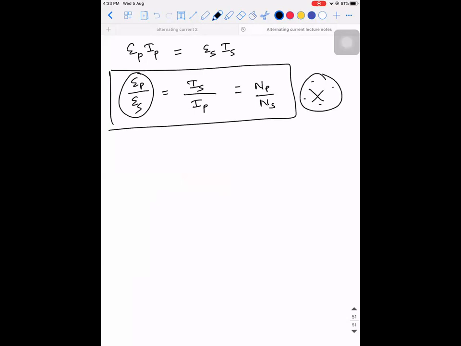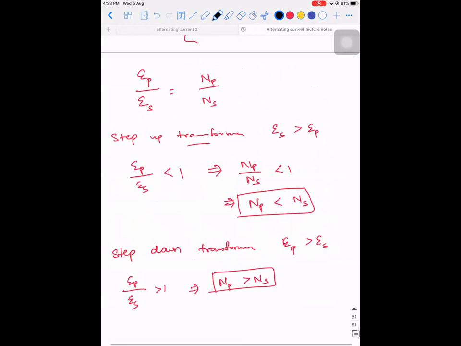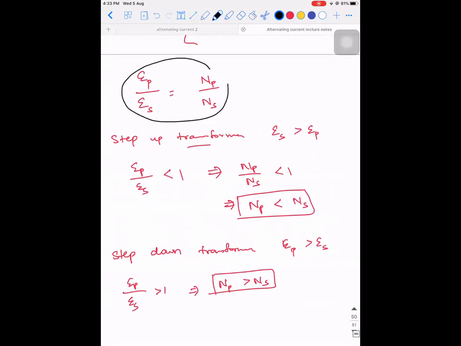Sir, for an ideal transformer, NP is equal to NS, no, sir? No, it will not be. If NP is equal to NS, it is not a transformer at all, because you cannot have the same number of windings and increase or decrease the voltage. I told you in the previous point, no? If something has to decrease or increase, this one is important.